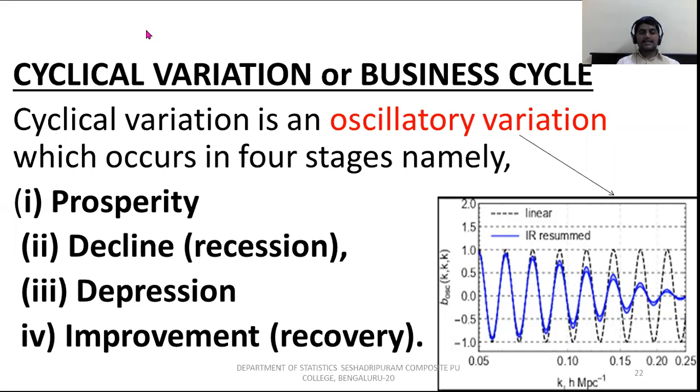Note that cyclical variation is also called business cycle. In that business cycle, these 4 stages happen in every business, and we can explain them one by one within a minute.